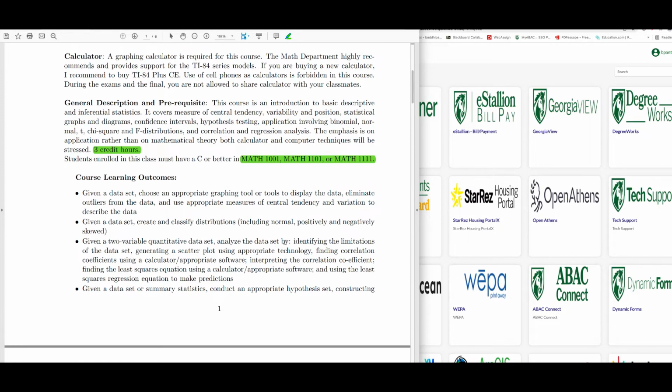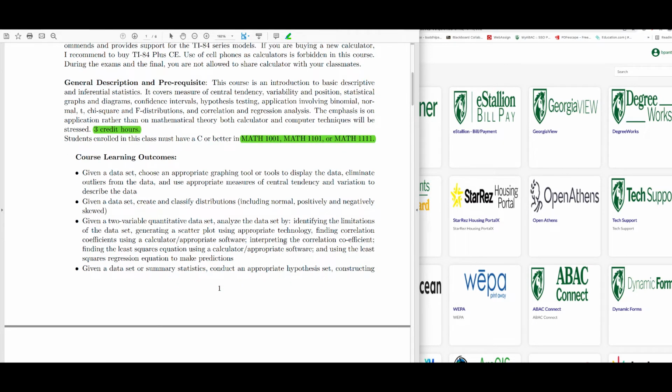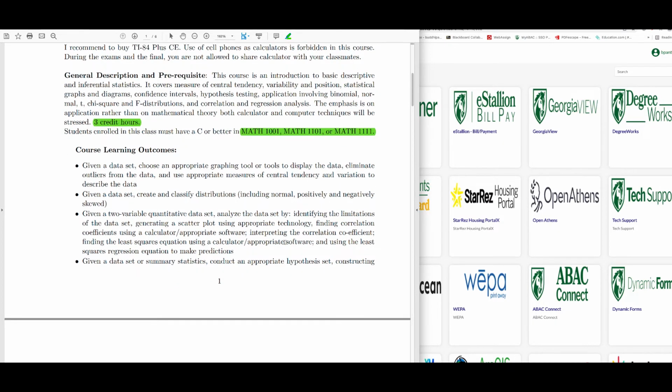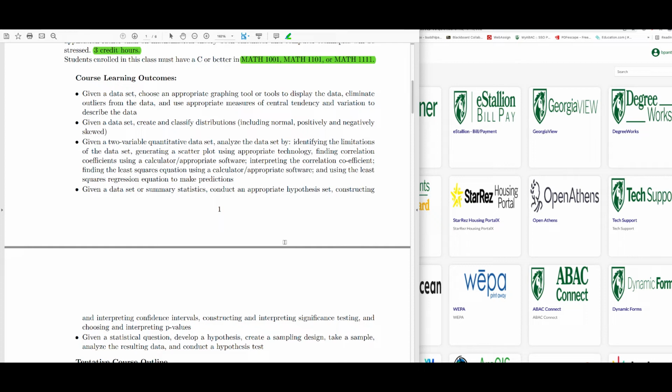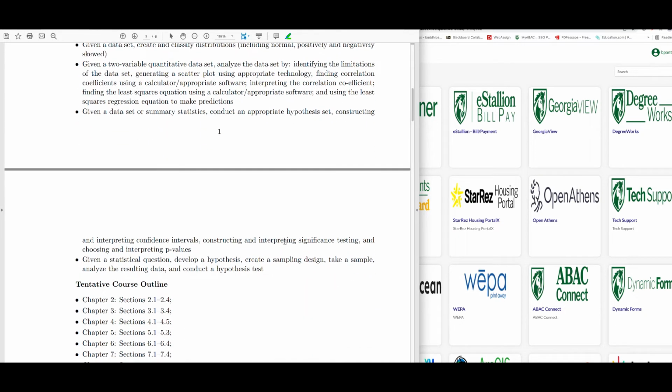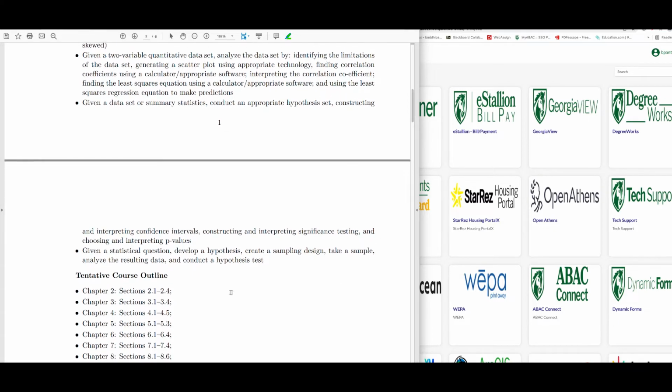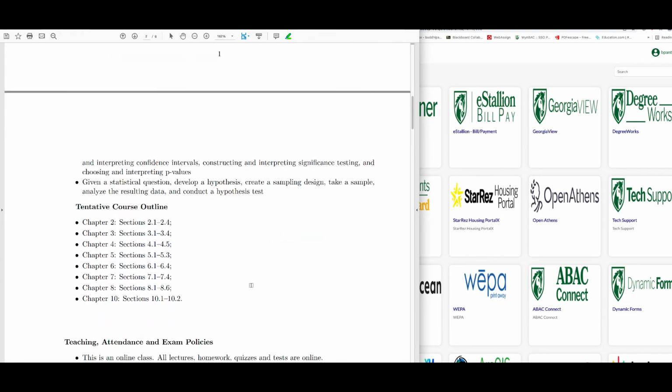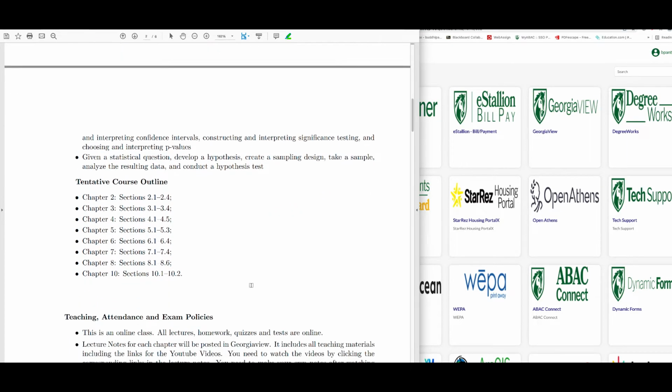We will talk about probability and distributions: normal distribution, positively and negatively skewed distributions, and area under the normal distribution. We'll also be talking about confidence intervals, hypothesis testing, and p-values. And then create a sampling design, take a sample, analyze the result, and conduct the hypothesis testing. These are basically the outcomes for this course.